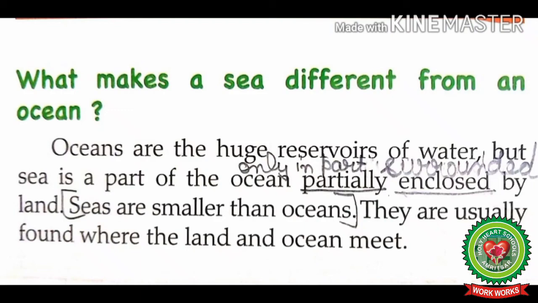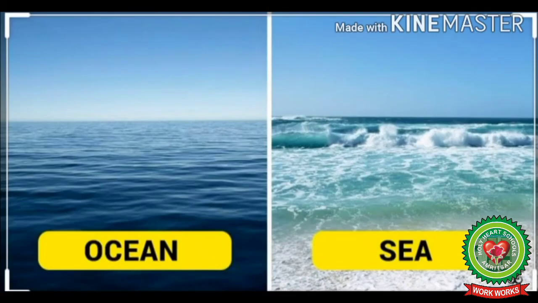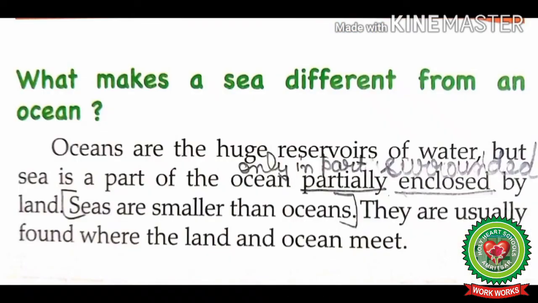Seas are smaller than oceans. They are usually found where the land and ocean meet. Students, seas are smaller than oceans and seas are partially enclosed by land. Therefore, all seas are found in area where the ocean and land meet. I hope students, today's topic is clear to all.